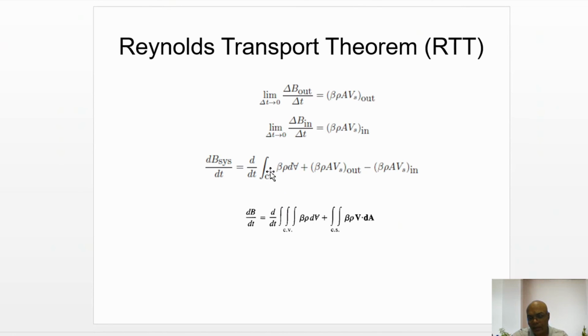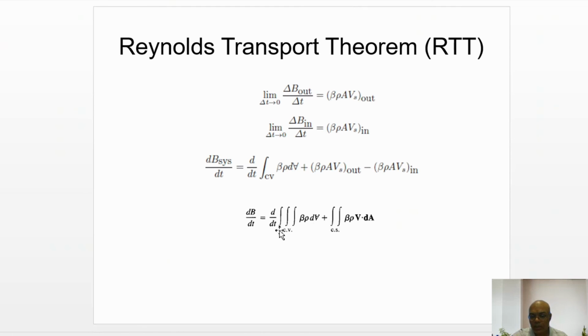So totally, the rate of change of the extensive property of the system, dB system by dt, is written as d by dt of the integration of beta rho dV, plus beta rho A V S out minus beta rho A V S in. These two terms, beta rho A V S out minus beta rho A V S in, are nothing but the surface integral of mass flow through the control surface, that is, the surface integral of beta rho v dA.